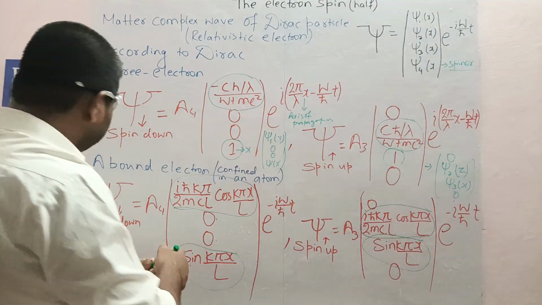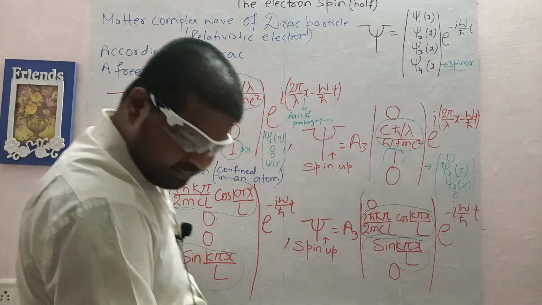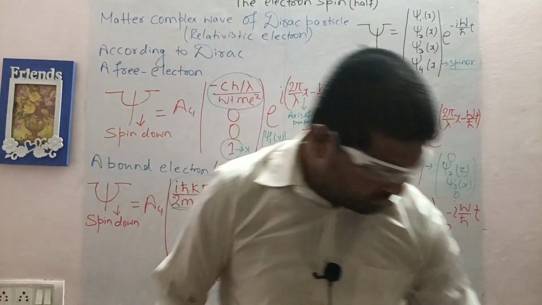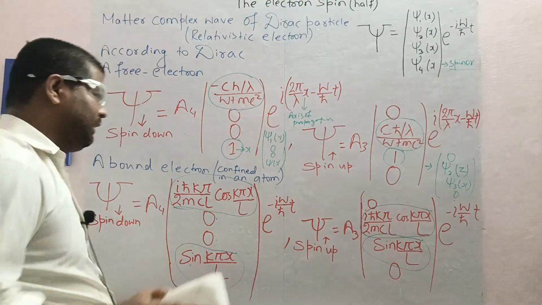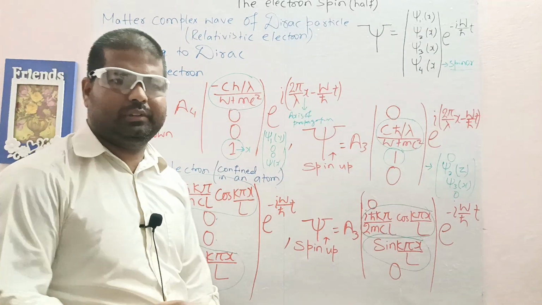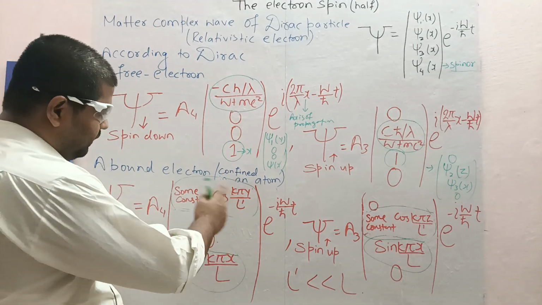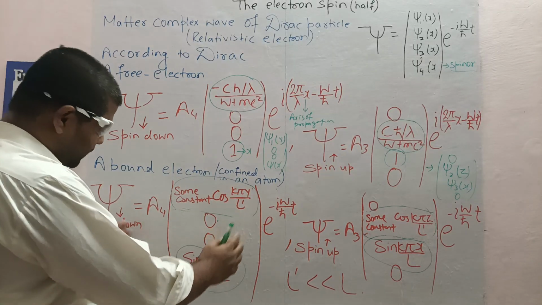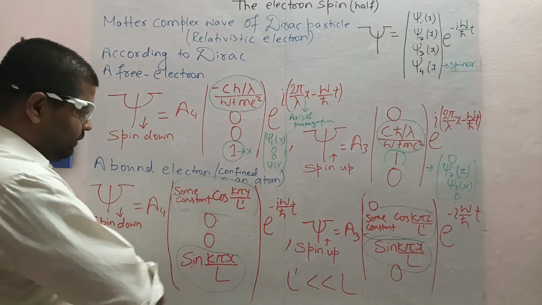The same thing is in a bound electron also, and in that case, earlier in Dirac, this quantum state, spin, then quantum state for a bound electron.